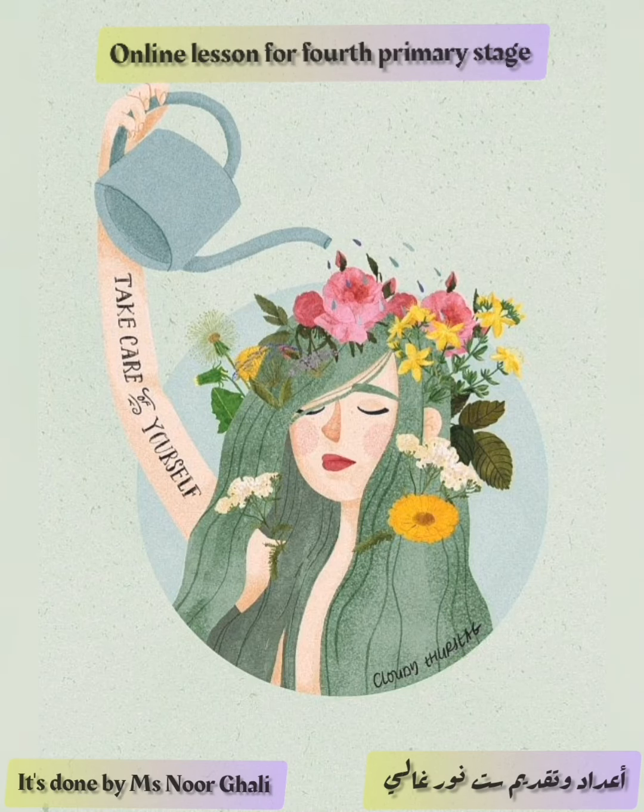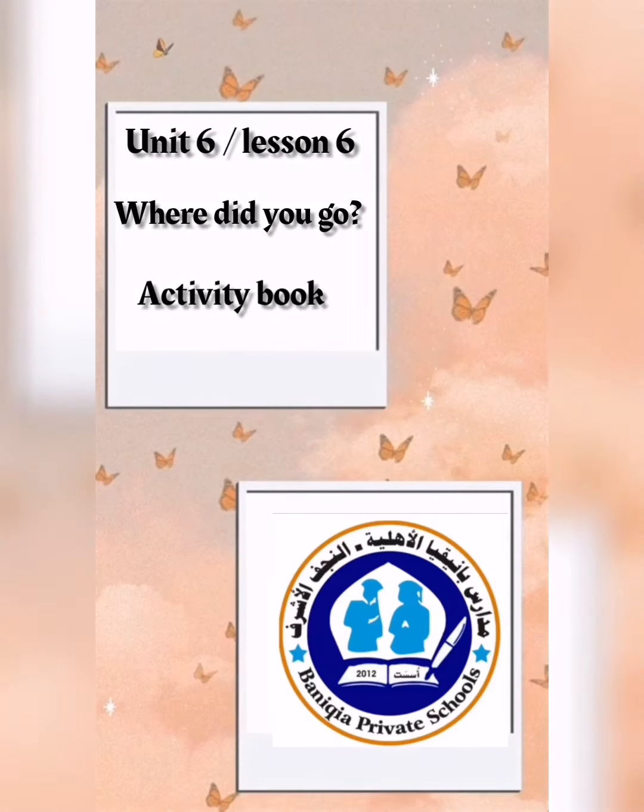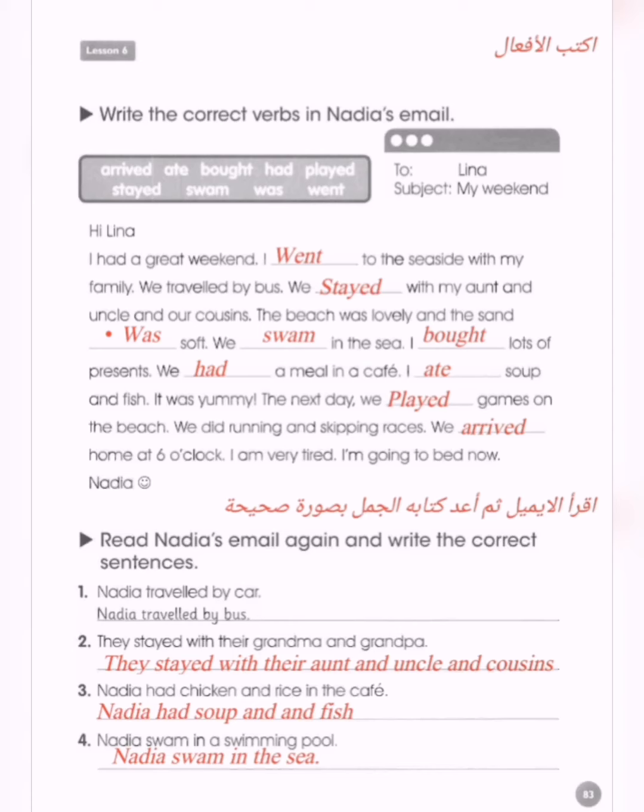So today we're gonna complete our lesson with Unit 6, Lesson 6. Where did you go? Activity book concerned with past simple tense. So let's start with the first one. Write the correct verbs in Nadia's email.